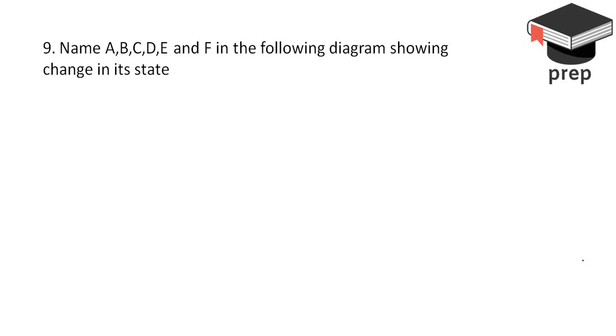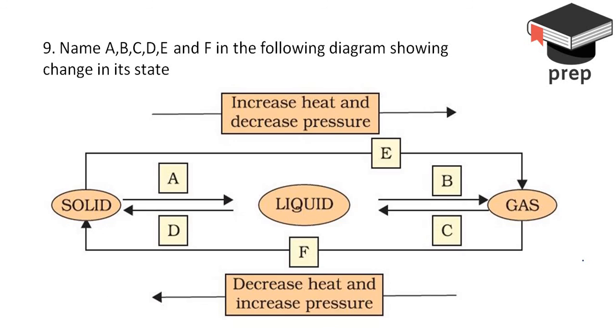Now moving on. This is the last question of the exercise. So here we have a flow chart, and we have various denotations on it. In this particular question, we have to denote the values A, B, C, D, E and F, based on whatever change of state is happening. So we'll start with the first one, which is A. A solid is getting converted into a liquid.